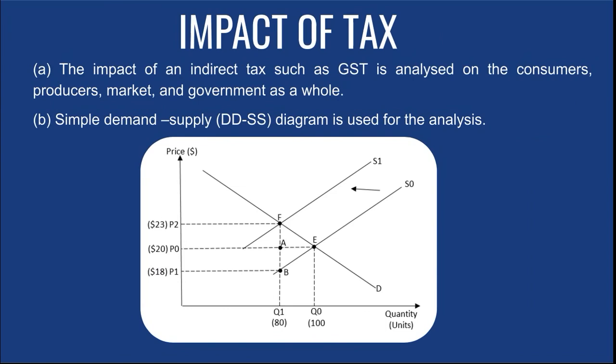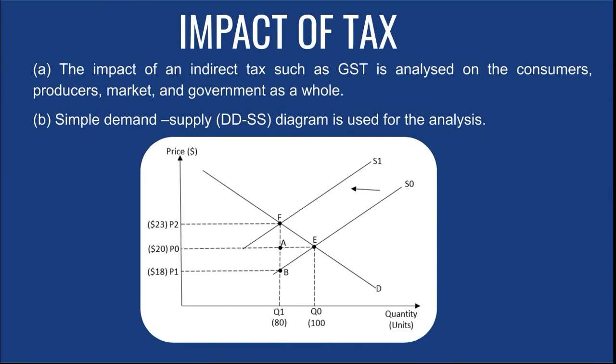how much is shared between the consumers and producers? You can say the upper portion, which is 23 minus 20, is going to be the amount contributed by the consumers for 1 unit of good. For example, 23 minus 20 is $3 paid by the consumers, and $2, which is 20 minus 18, paid by the producer. So that's how we get $5. This is how you can explain the impact of tax.